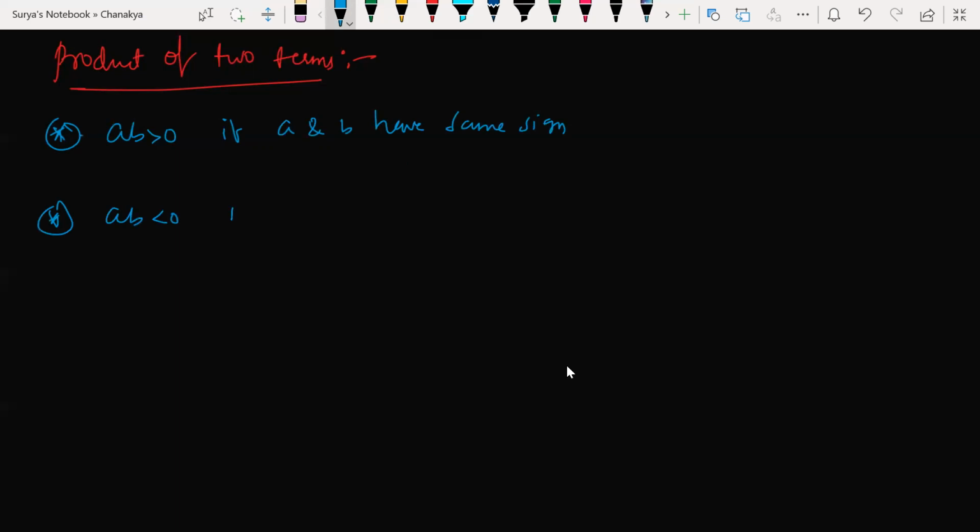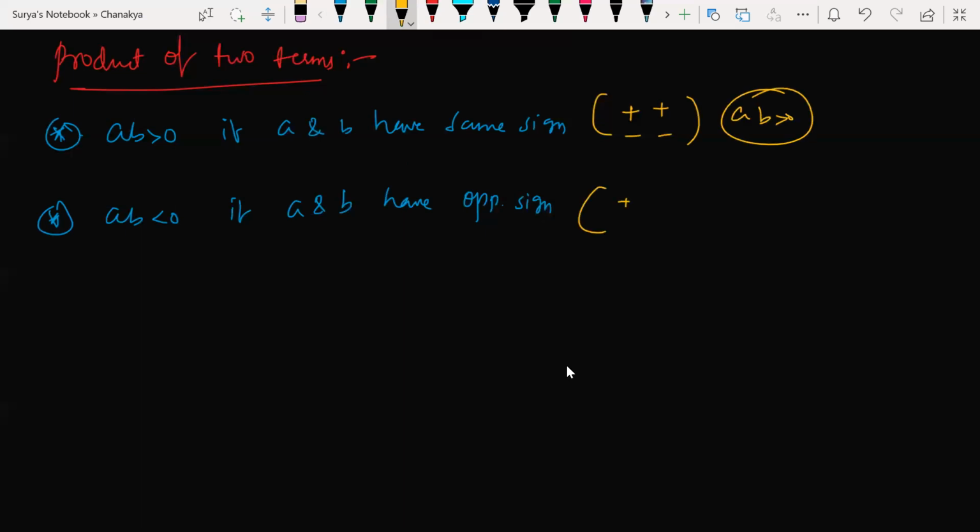If A and B have opposite sign. So what do you mean by this? A could be plus plus, minus minus, then AB would be greater than 0.